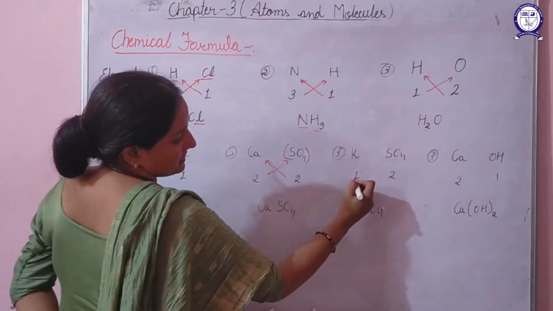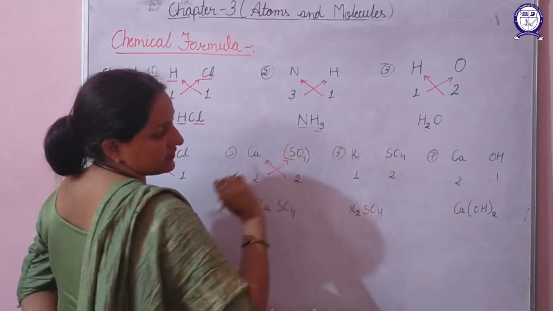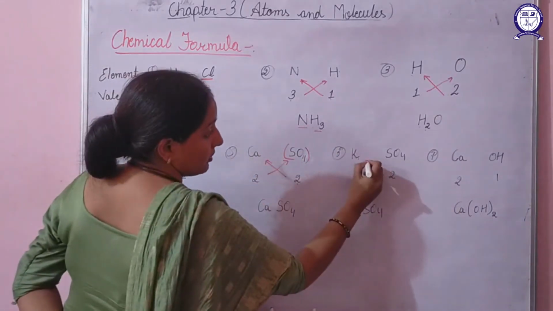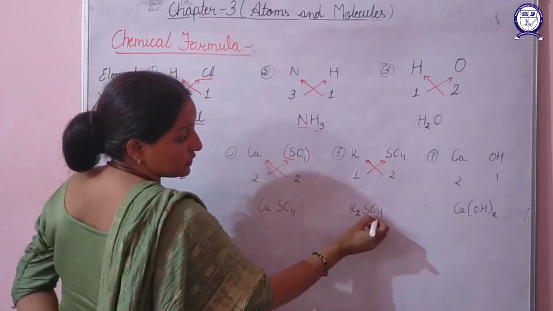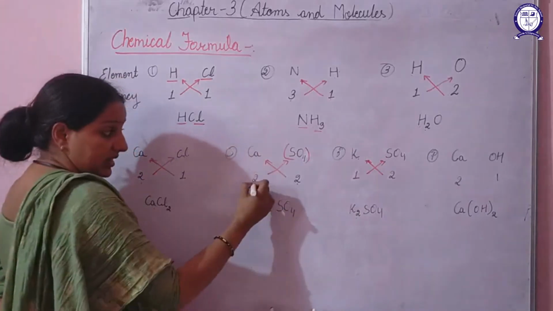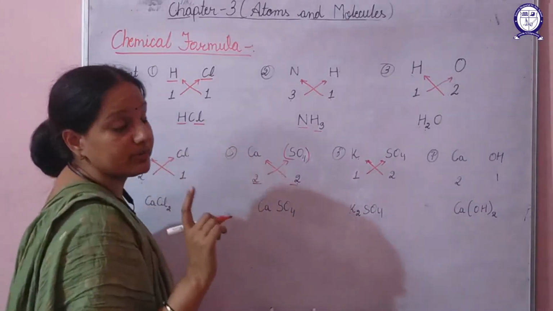If we talk about potassium and sulfate, potassium is having a charge of 1 and SO4 is having a charge of 2. Again on cross multiplying, now potassium gets multiplied with 2, so we'll write K2SO4. If valencies are the same, we will not mention it.